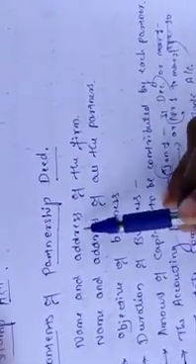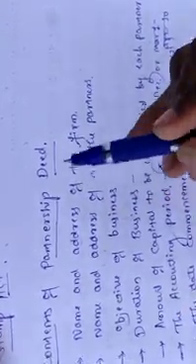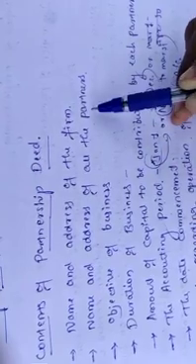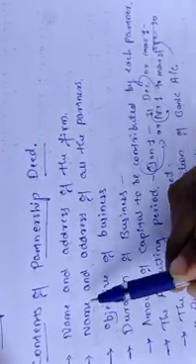So first one, name and address of the firm. Name and address of the firm, which name you have to register, and address in which area you are starting the business, that partnership business. That area and name of the firm is written in the partnership deed. So second one, name and address of all the partners. In the partnership firm, some partners are there. That's why their name and address should be mentioned in the partnership deed.